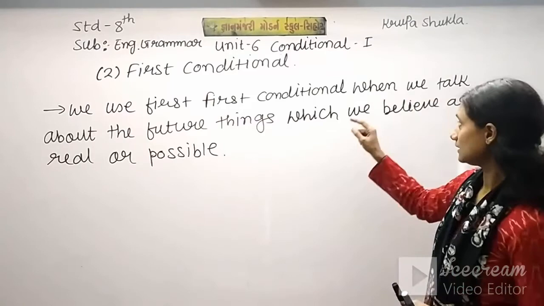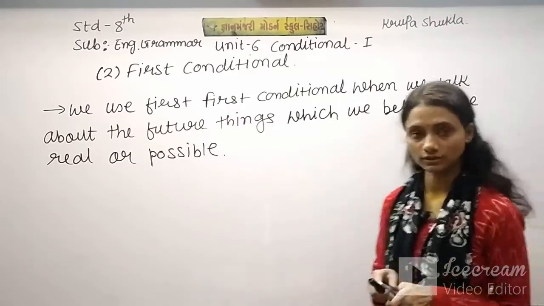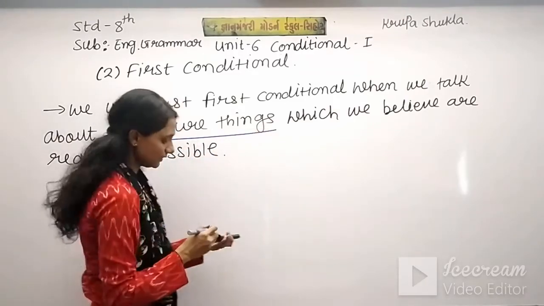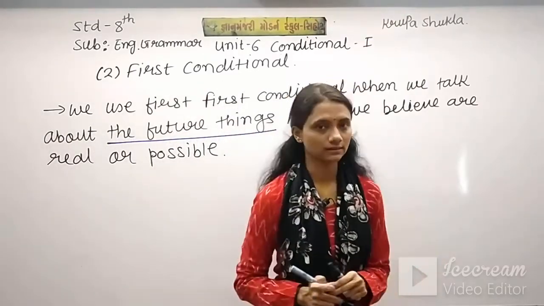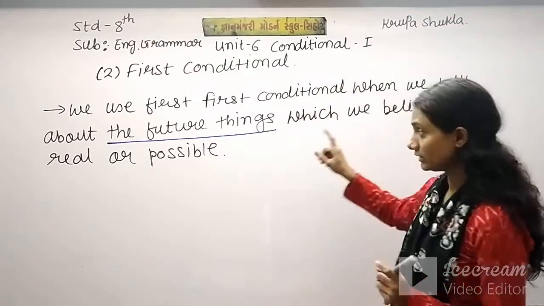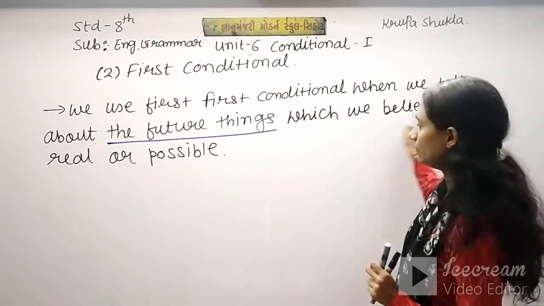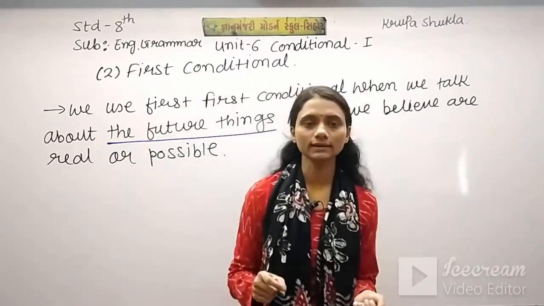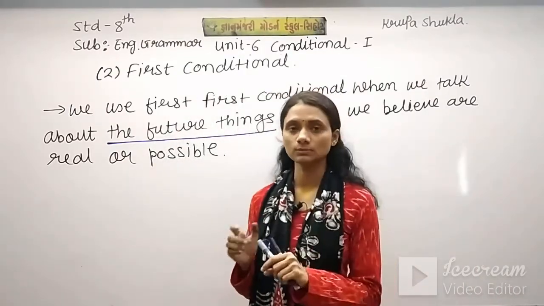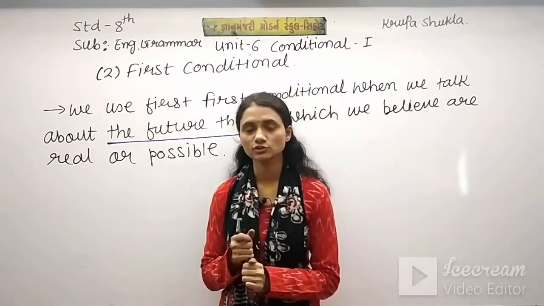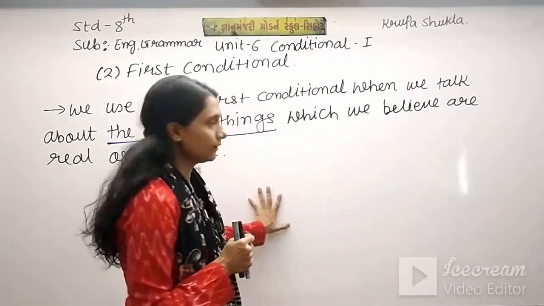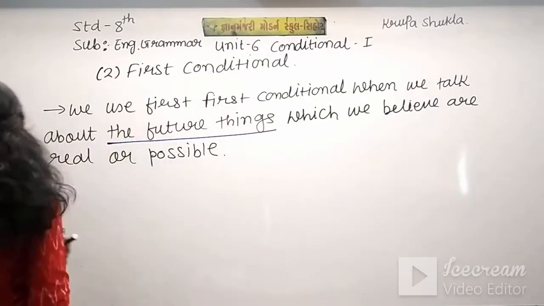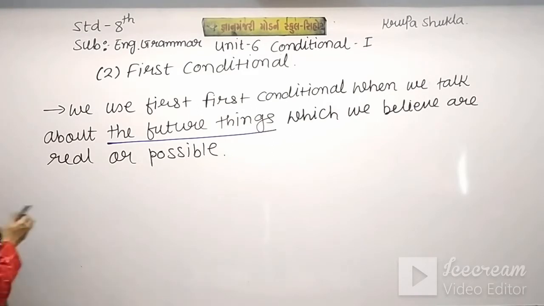We use first conditional when we talk about future things. So if you want to talk about future things, at that time we can use first conditional. And which kind of things? Which we believe are real and possible. It means in the future those things will be real or possible. In that kind of situation we use first conditional. That's why it is known as probable conditional.